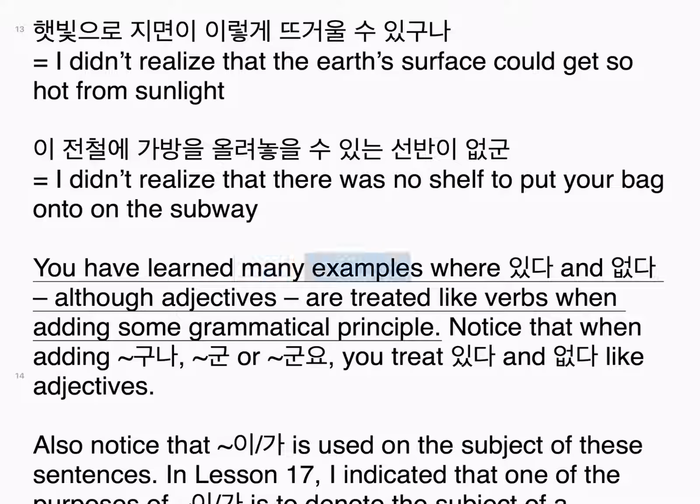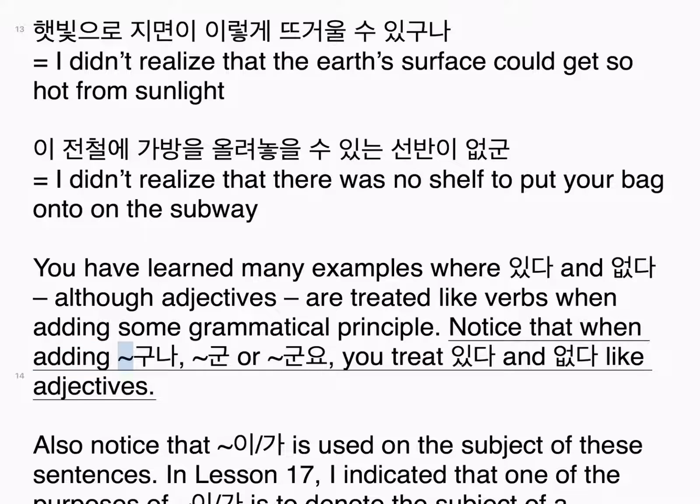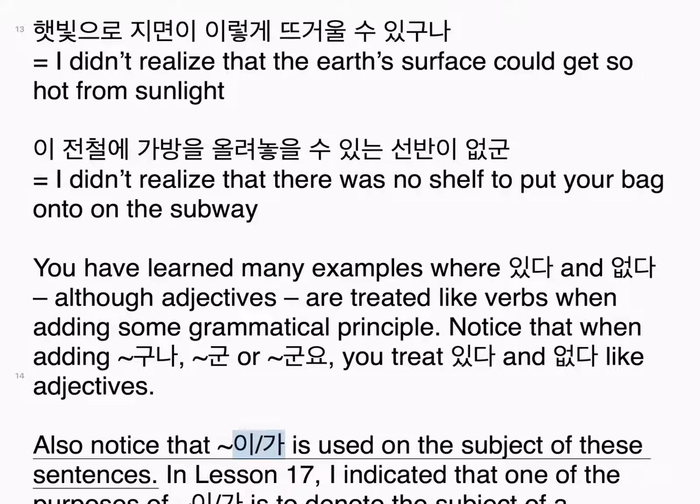You have learned many examples where 있다 and 없다, although adjectives are treated like verbs when adding some grammatical principles. Notice that when adding 구나, 군, or 군요, you treat 있다 and 없다 like adjectives. Also notice that 이/가 is used on the subject of these sentences.